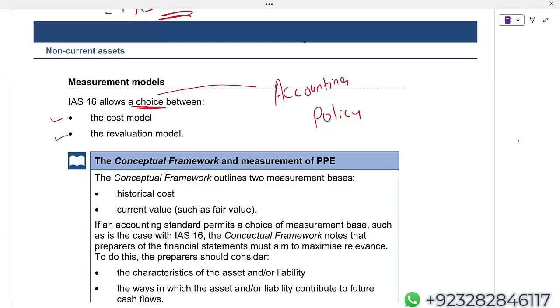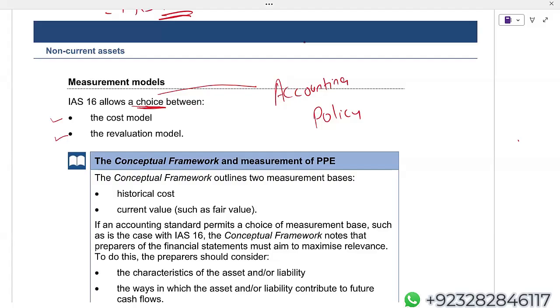Now listen very carefully. Actually, either the company follows the cost model or the revaluation model. Of course, it's going to be your accounting policy. It depends on the organization.